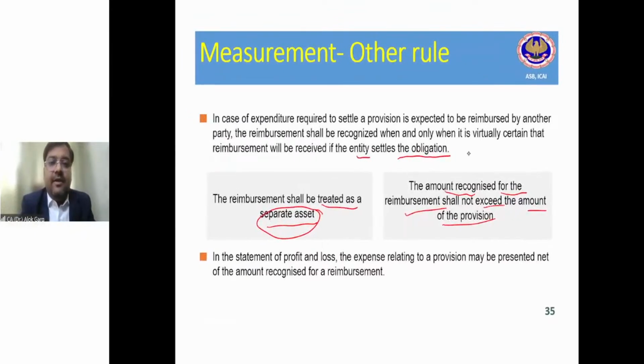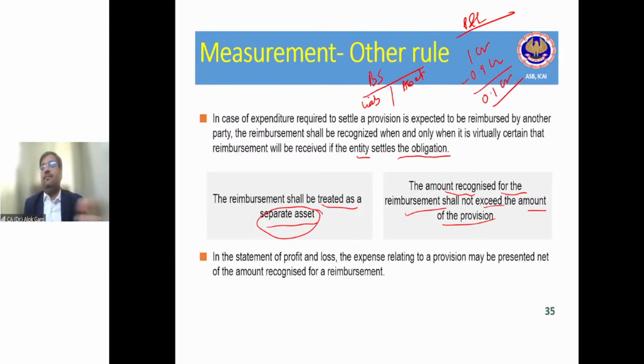So in the balance sheet we understood that liability will be there and asset will be there. But what about in the P&L? In the P&L, the standard says, what is your net cost? Your net cost is 1 crore minus 0.9 crore. Your net cost is 0.1 crore. So in the P&L, you can net it off because this is your net cost. This reimbursement can be netted off.